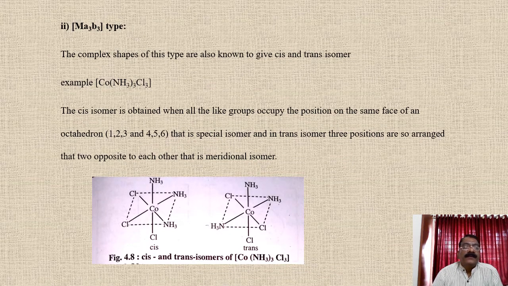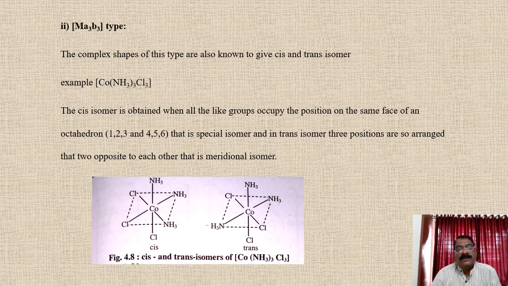See the second type, the MA3B3 type. An example is [Co(NH3)3Cl3]. The cis isomer is obtained when all the similar groups occupy positions on the same face of the octahedron, 1, 2 and 3, and 4, 5 and 6 positions. This is the facial isomer, and in the trans isomer, 3 positions are so arranged that two ligands are opposite to each other. That is the meridional isomerism.